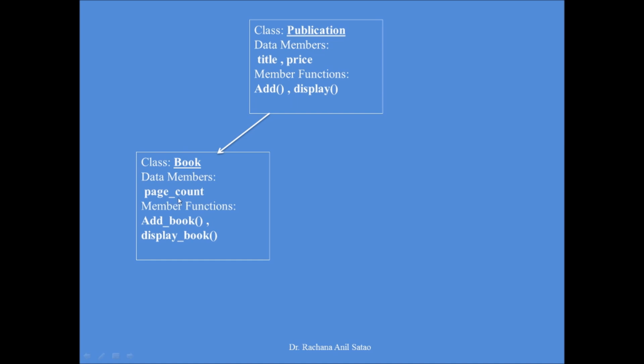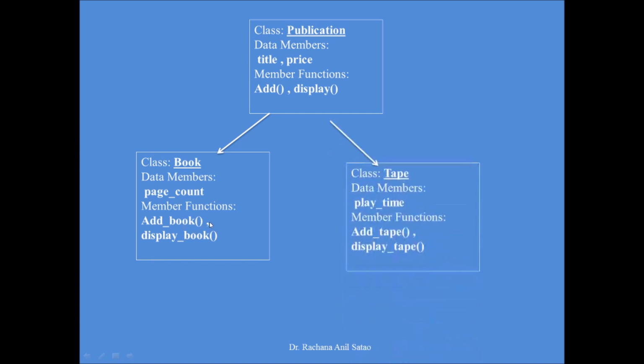Next we have a derived class book, which is derived from publication. It will have the data member page count and member functions add book and display book. This add book will also call add to add the title and price, and display book will also call display to display the title and price. Only one member is there, that is page count, which will be accepted in add book. Let us see the second class.